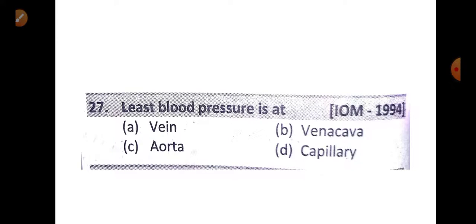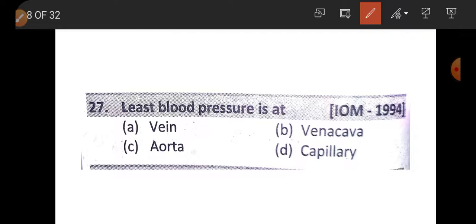Question number 27. Least blood pressure is at. We know highest blood pressure, the maximum blood pressure is at artery, and lowest blood pressure is at vena cava. As the blood flows very slowly, the blood pressure in vena cava is least.